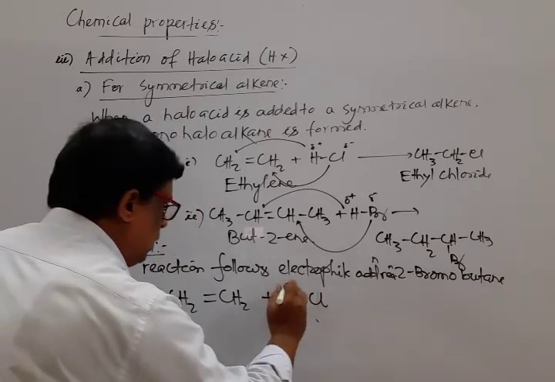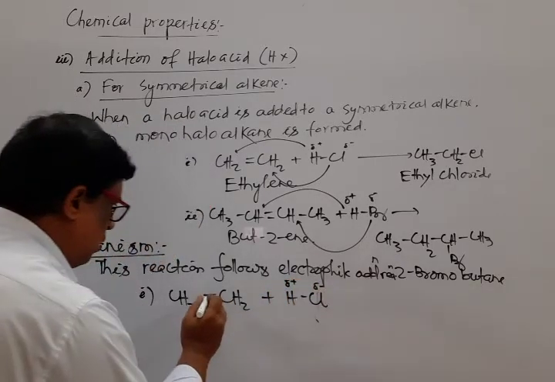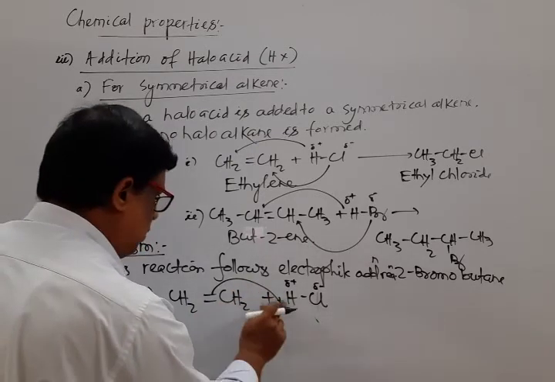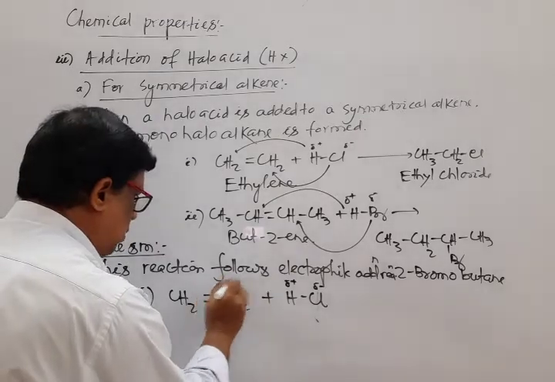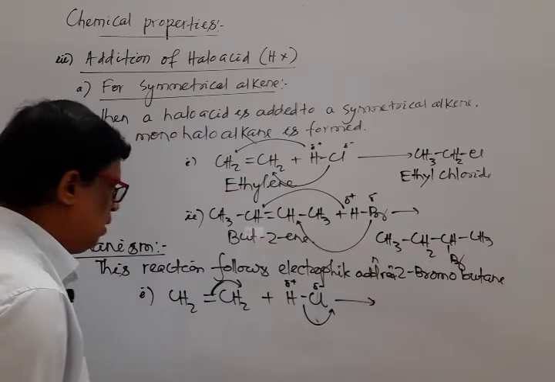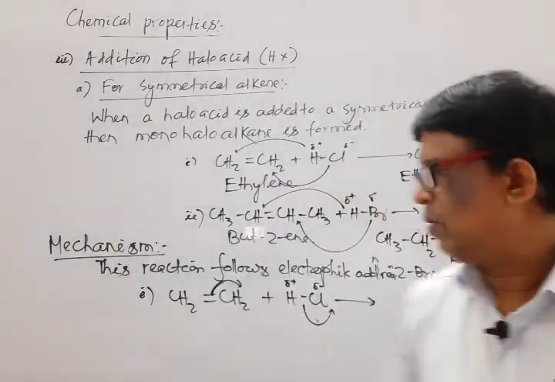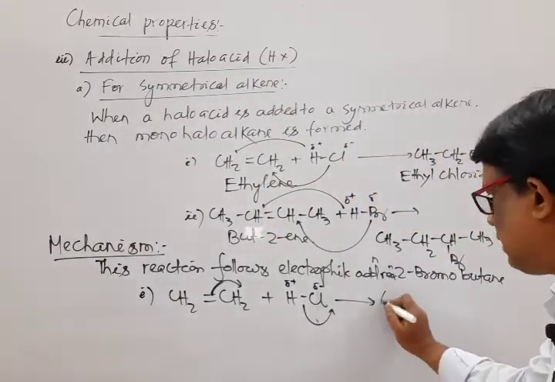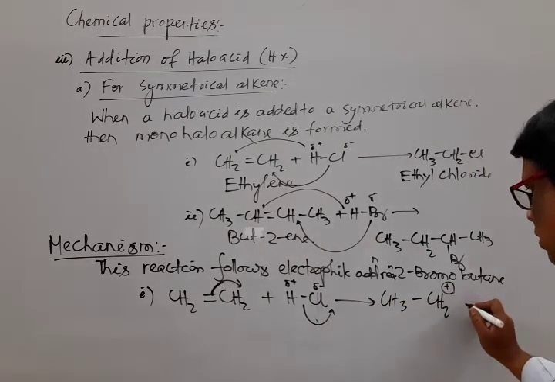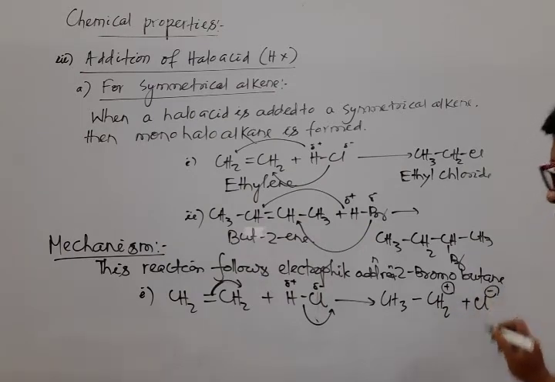Mark that. It is a partial positive, it is a partial negative. The bond transfers to here. As a result, this one transfers to there, resulting in the formation of CH3CH2 carbocation plus Cl minus. In the first step, first formation of ethyl carbocation.